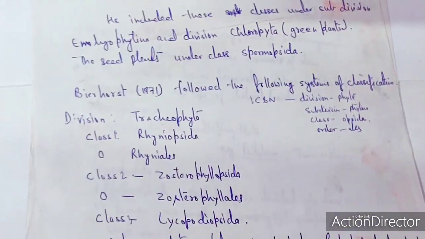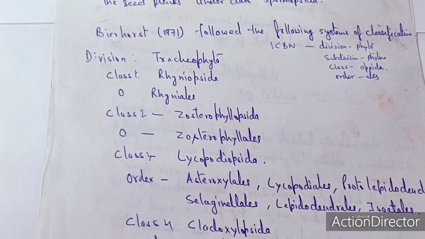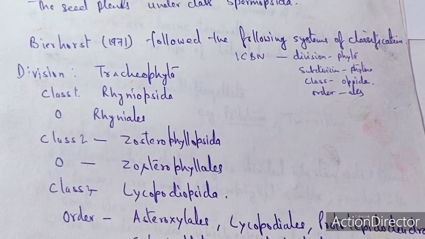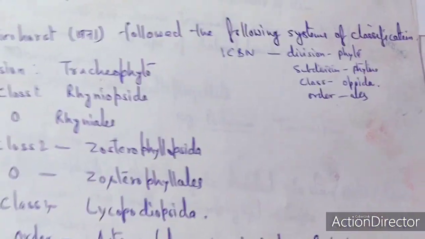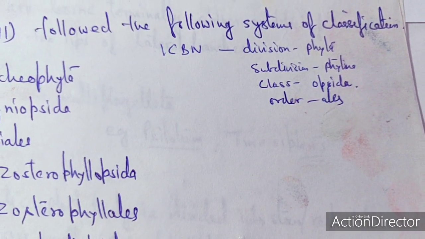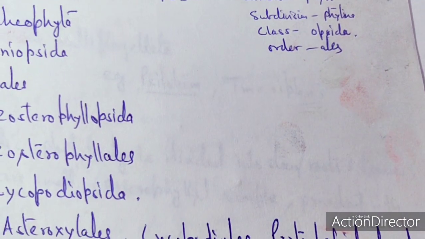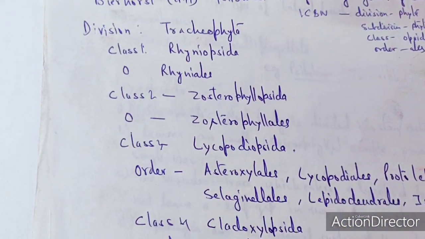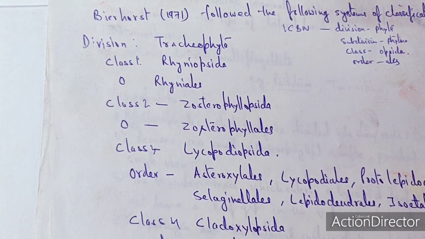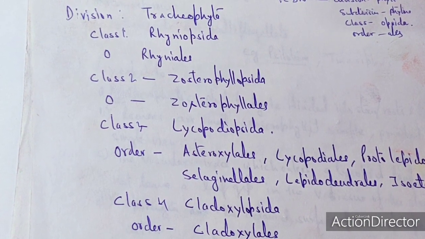But later, the very important classification as per the rule of ICBN was given by Bayer-Host. Bayer-Host in 1971 followed the system of classification as per the rule of ICBN, and he used the suffixes: for division, Phyta; for subdivision, Phytina; for class, Opsida; and for order, Ales. So Bayer-Host produced the classification as per the rule of ICBN, and he considered the division Trachyphyta, and Trachyphyta divided into